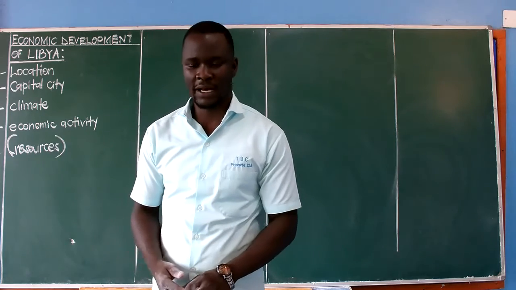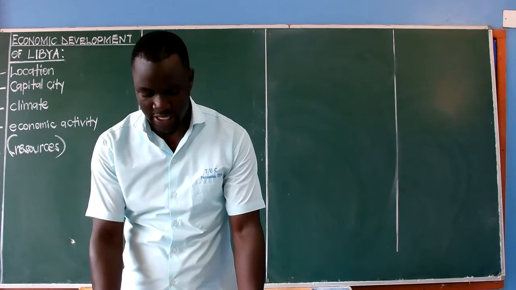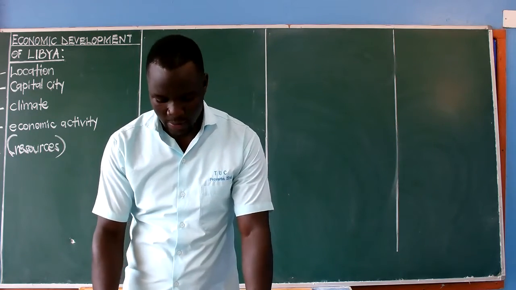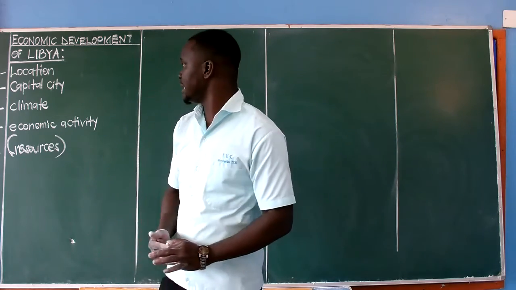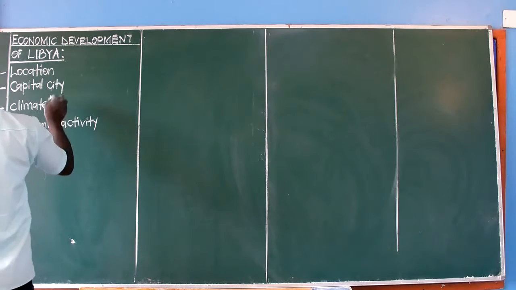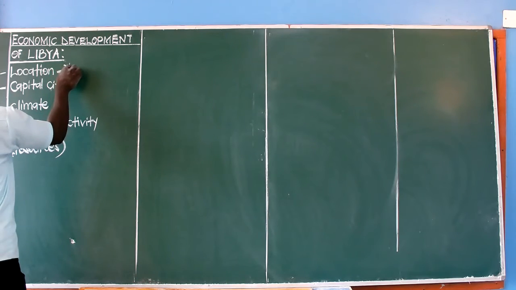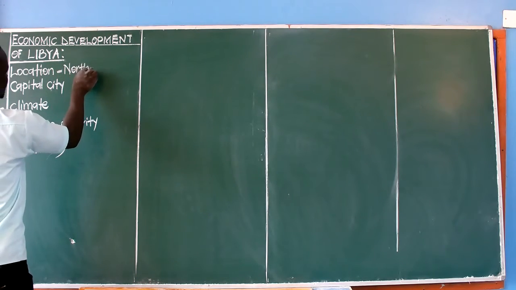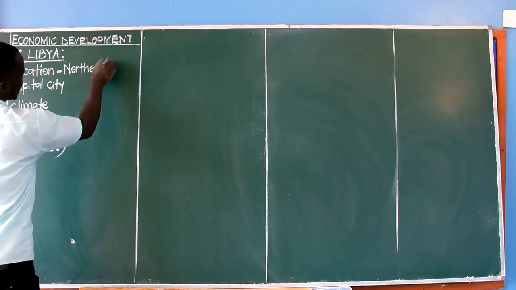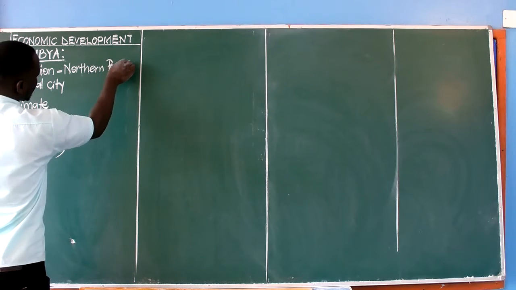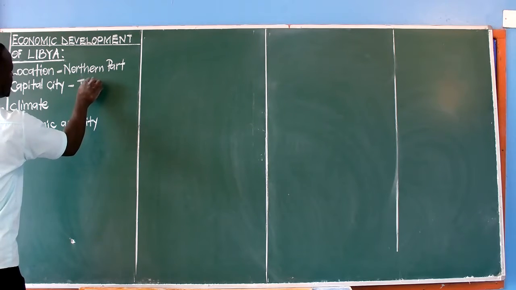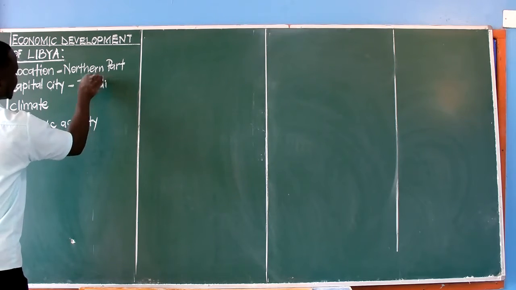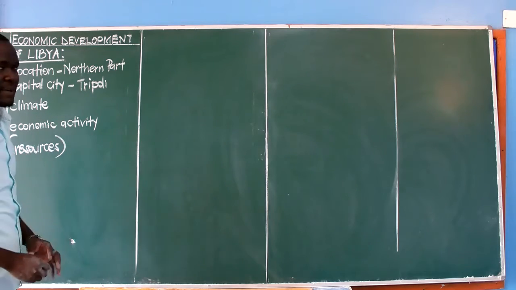This lesson is found on page 23 of our workbooks. And here we are beginning our discussion saying that Libya is located in the northern part of Africa, with its capital city called Tripoli. That is how we are beginning.